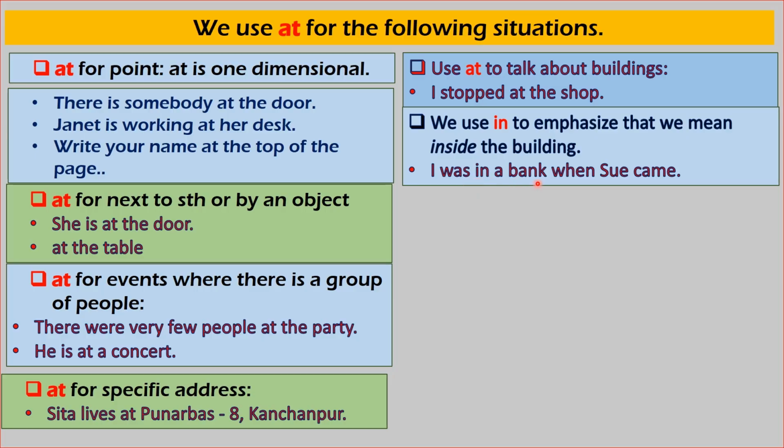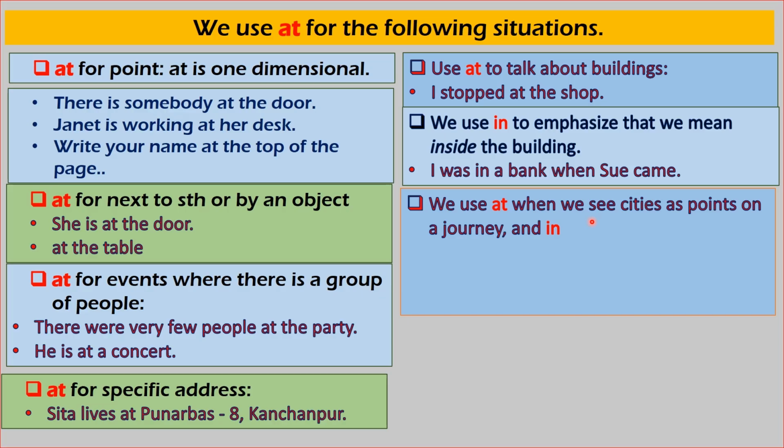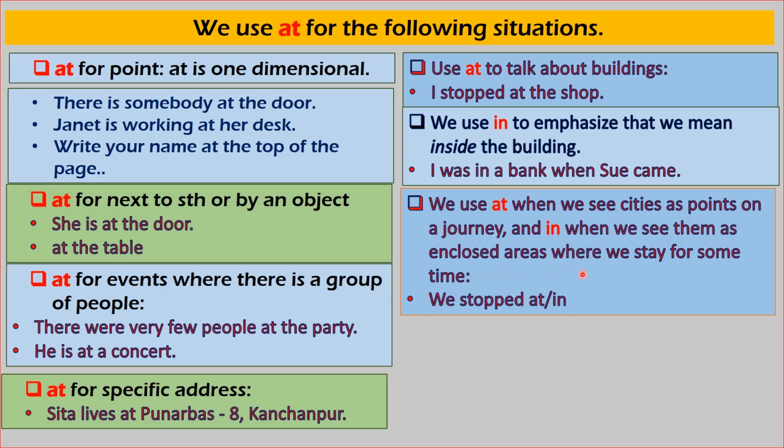Look here. We use at when we see cities as points on a journey, and in when we see them as enclosed areas where we stay for some time. For example, we stopped at Dangadi means at any place, at any point of Dangadi. In Dangadi means in any hotel of Dangadi. Yes, in for enclosed area, at for point.